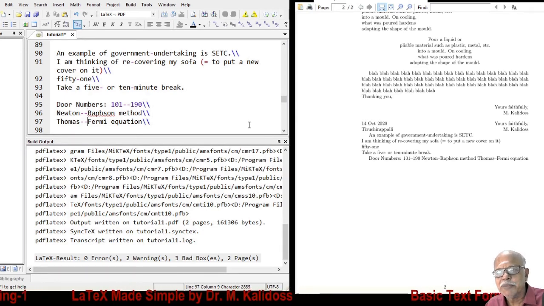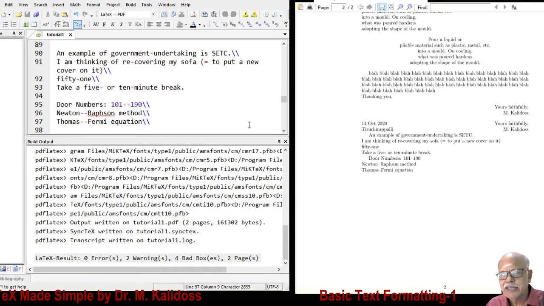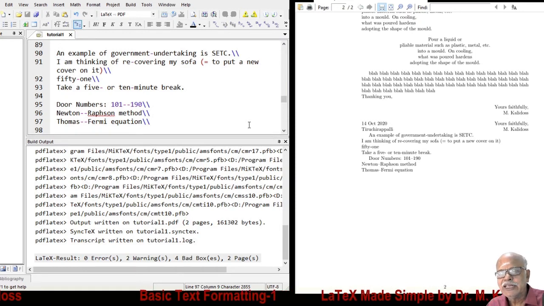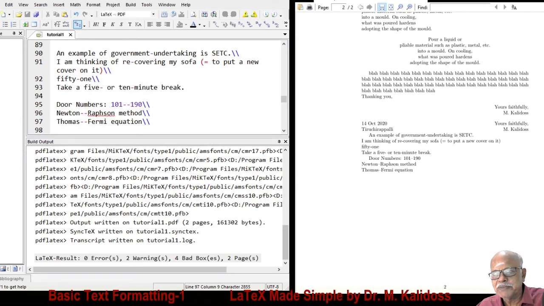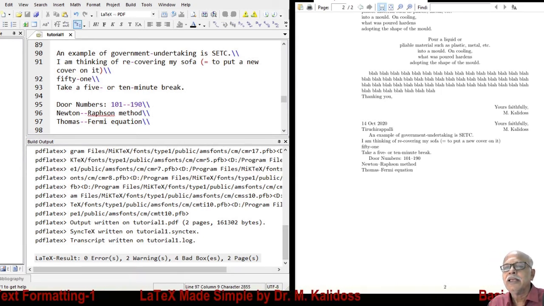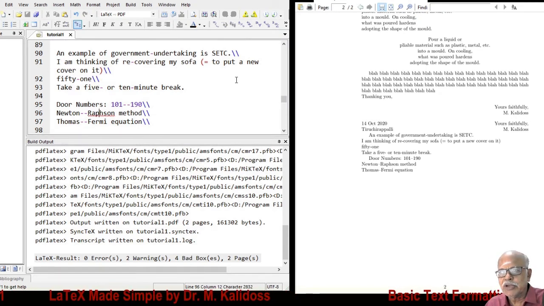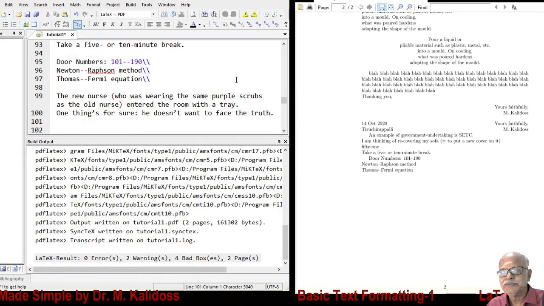Similarly, Thomas Fermi equation. In these cases, you will find an n dash is used. Even though in the editor you have used two hyphens, in the output you will find this dash to be slightly longer. This is called an n dash. Then there is one more dash available, namely the m dash.